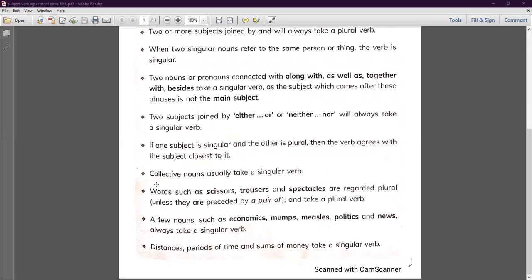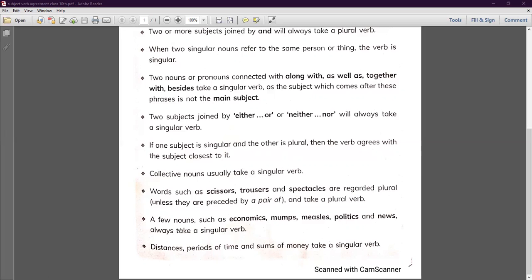So when we are taking it as scissors, trousers and spectacles, it is plural. But when we are going to talk of that pair of scissors, pair of trousers, pair of spectacles, then what will it become? It becomes singular for us.